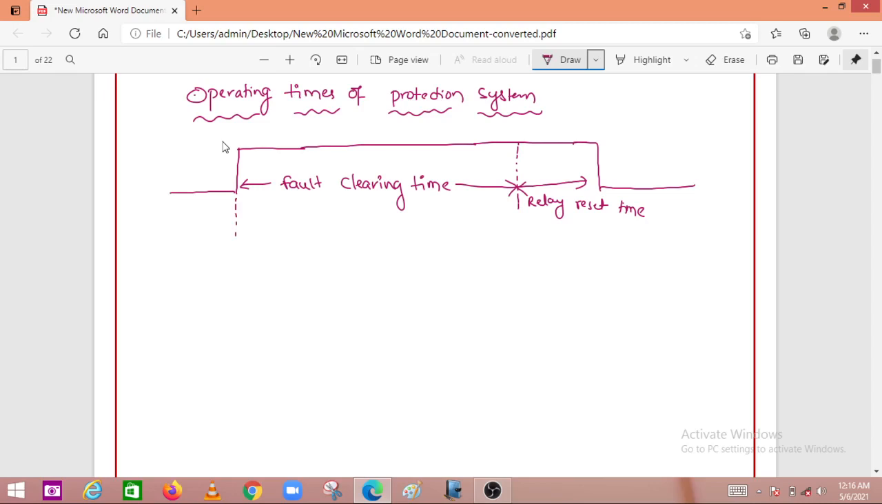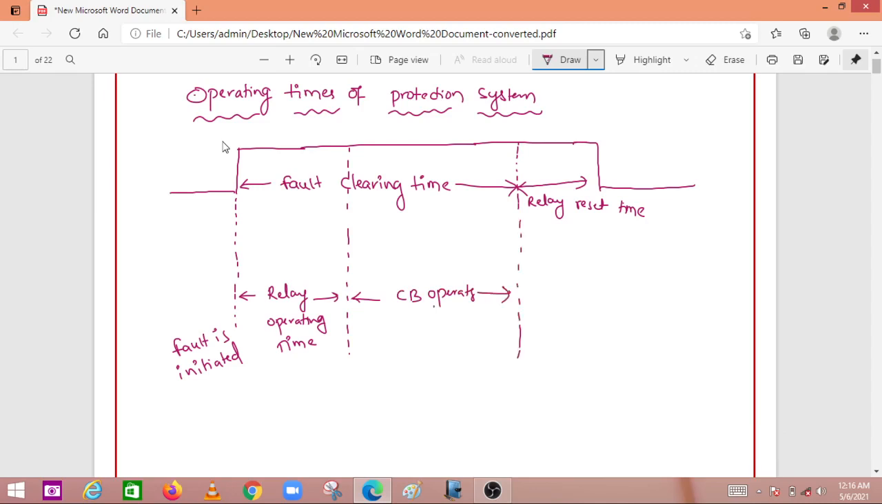Now this is the point where the fault is initiated. The fault is initiated here, and up to this time is the relay operating time. After the fault is initiated, the relay has to operate. So this is the relay operating time. And after the relay operating time, there will be circuit breaker operating time, up to here.